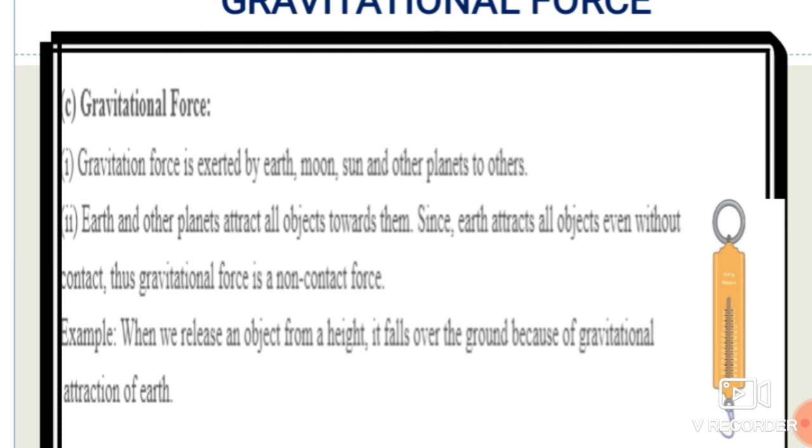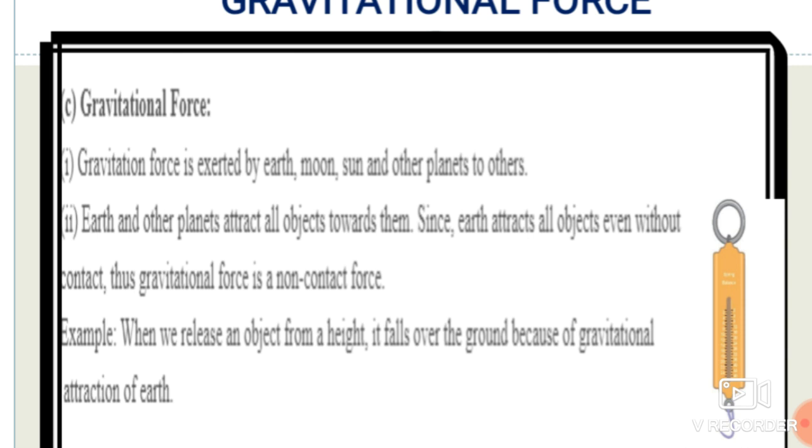Whenever an object is in the air, it falls down, which means the earth can attract that object. So it is an attracting force. The gravitational force acts between an object and the earth even when they are not in contact with each other.